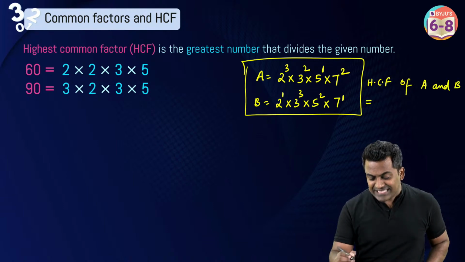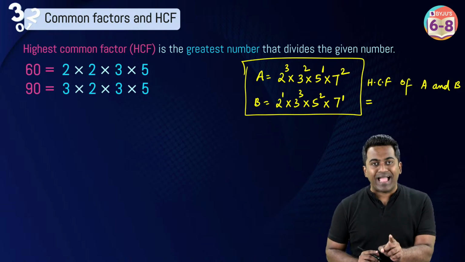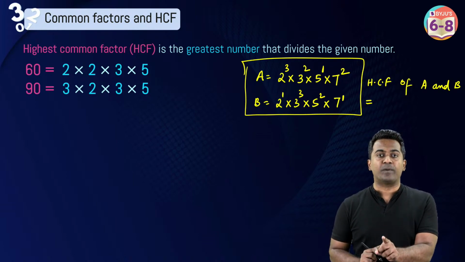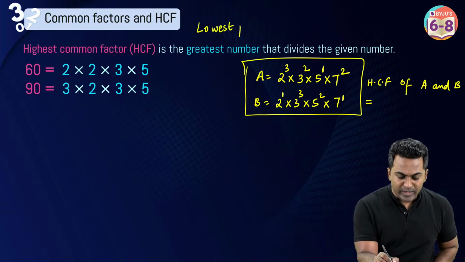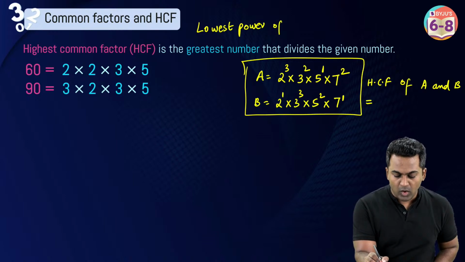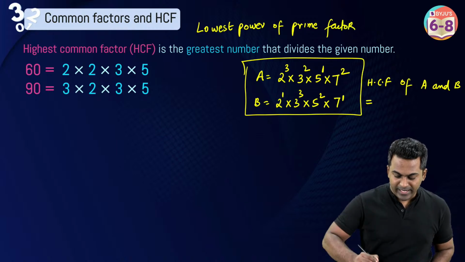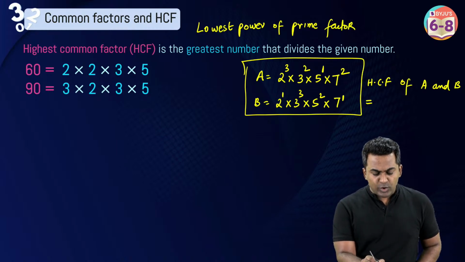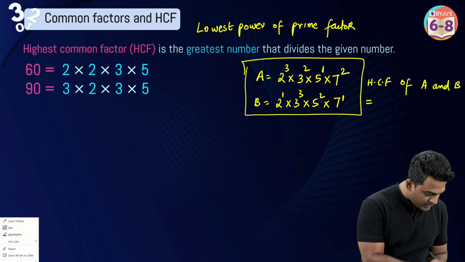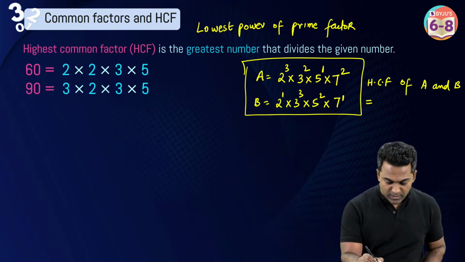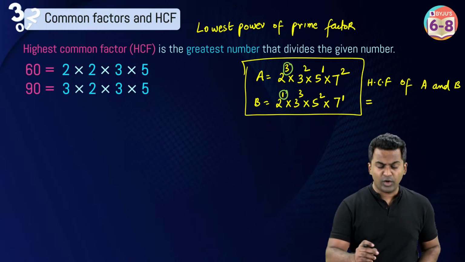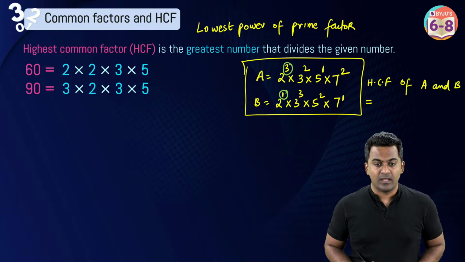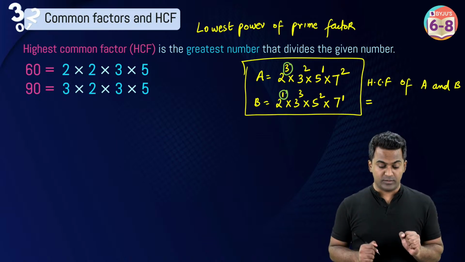Now to find the HCF, you will look at the lowest power of prime factor. I will also mention that down. Look for the lowest power of prime factor. Now, between 2 power 3 and 2 power 1, let's take a different color to highlight the powers. The power here is 3, the power here is 1. Which is the smaller number? 1 is smaller or 3 is smaller?